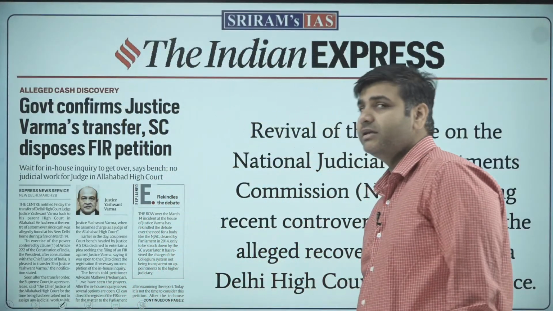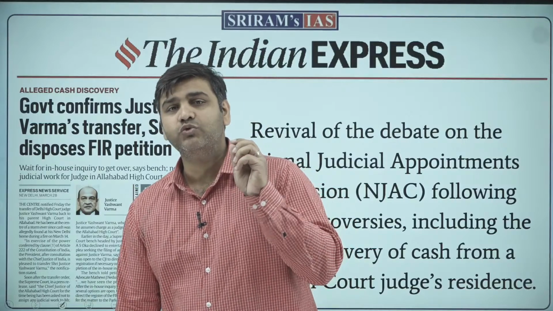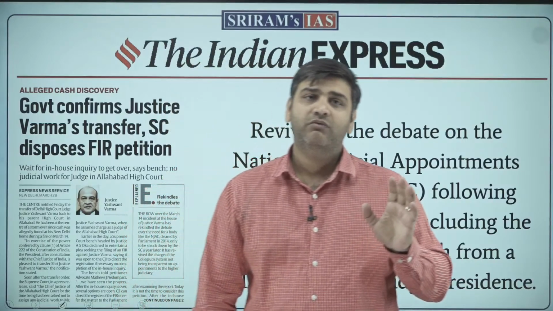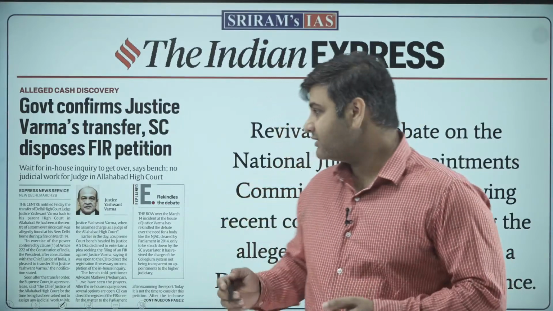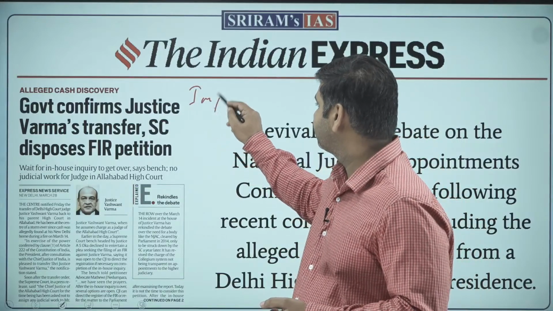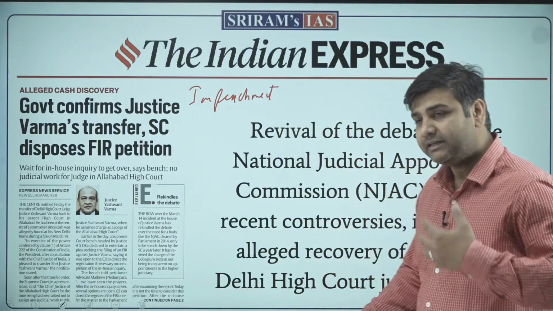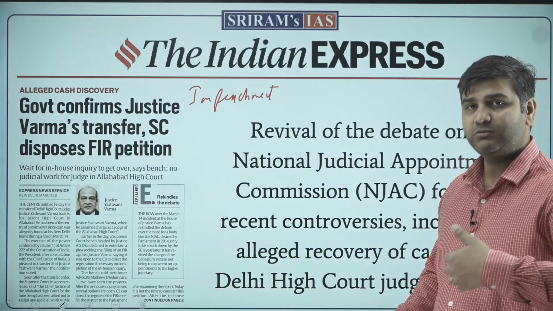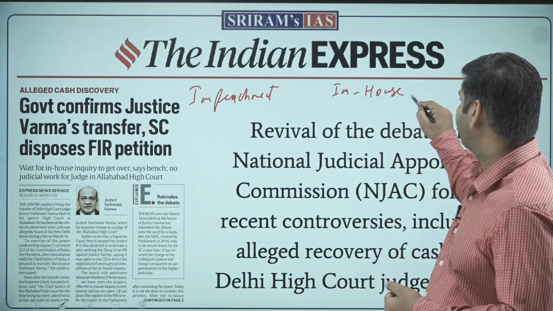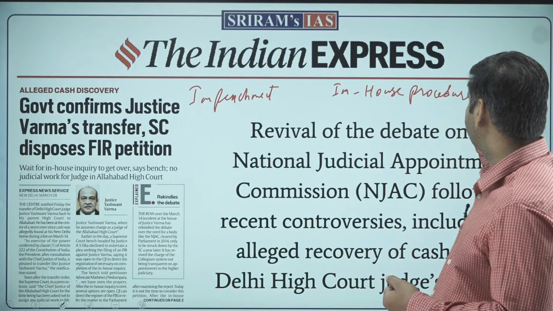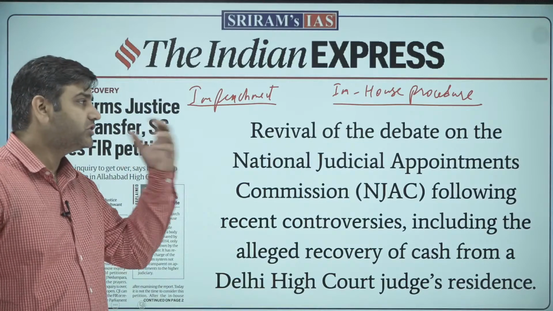So, Justice Verma again. Now, we should know 2 important things. Whenever judicial misconduct happens, what are the ways in which the judiciary should respond? One way is impeachment. And the other way is the internal process developed by the Supreme Court through judgments, that is the in-house procedure. These are the 2 important things through which the judiciary can respond.